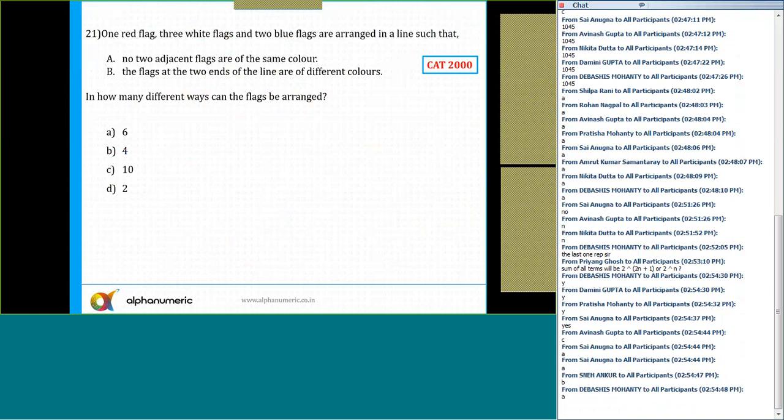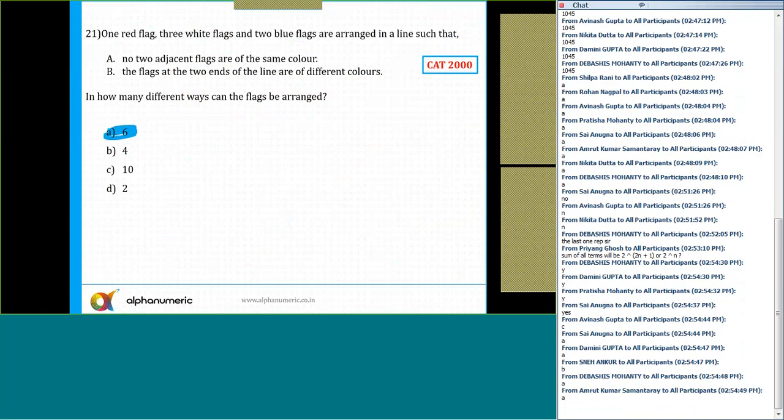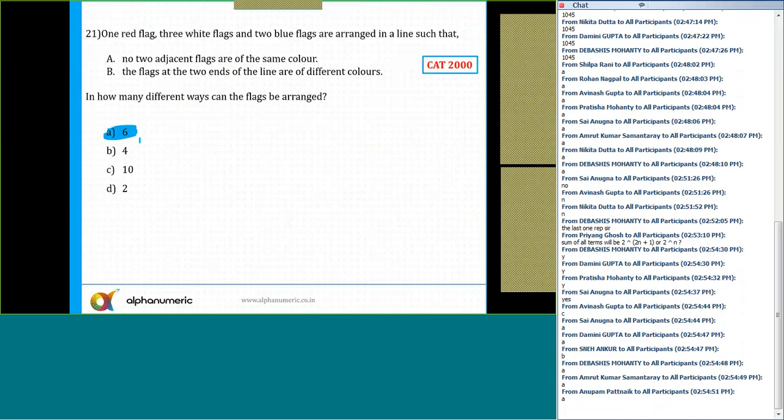The correct answer is option A, that is equal to 6. Okay, let's see here. It says there is one red flag, 3 white flags and 2 blue flags arranged in a line such that no 2 adjacent flags are of the same color.